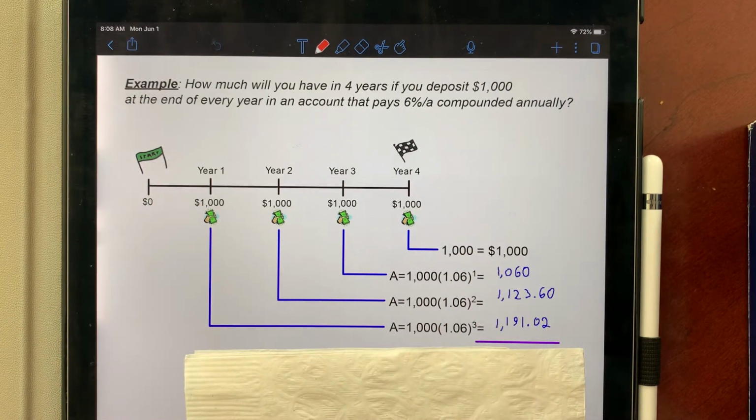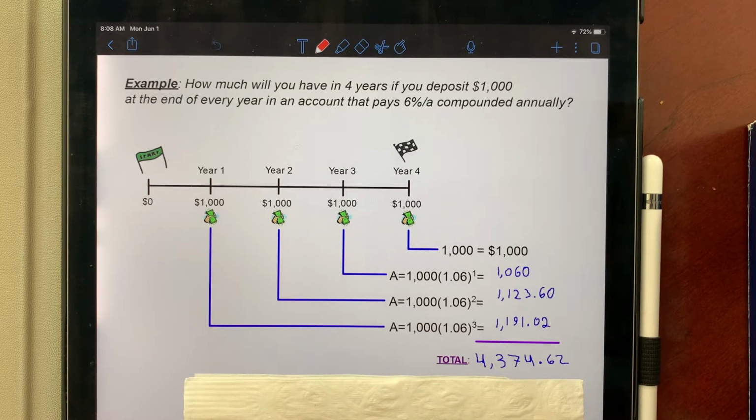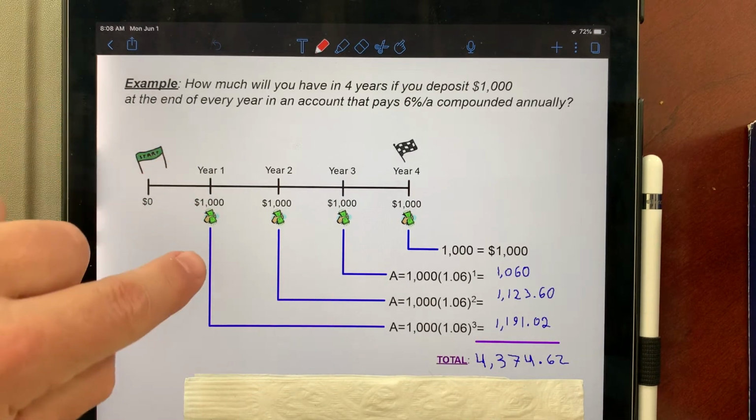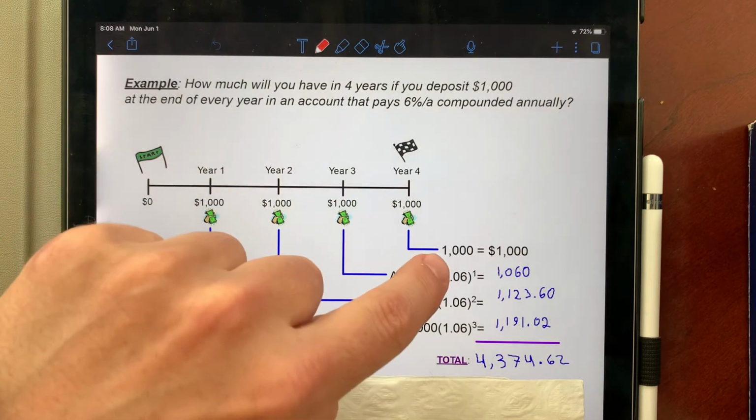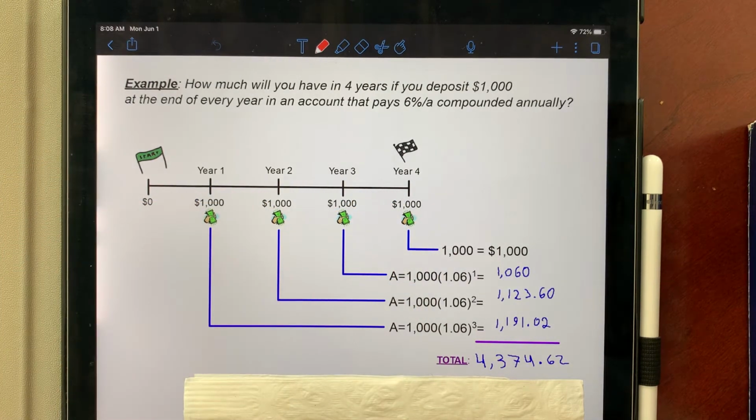Now, your bank account doesn't work like this, where you have 3 different accounts or 4 different accounts. It's all together. So then we just add it together and you will end up with 4,374.62. Of course, you really just put in $4,000, but you end up with 4,374.62 because they paid you interest. They paid you more interest on the amount that you put in at the very beginning and no interest on the one at the end. And that's fine and dandy.